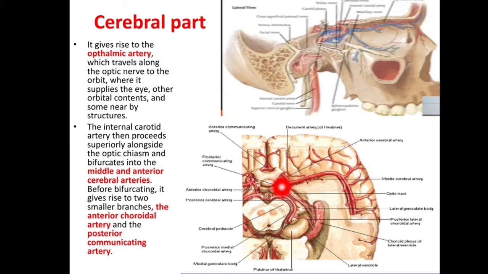Number one, anterior choroidal. This is anterior choroidal, and this is posterior communicating. So these two branches, anterior choroidal and posterior communicating, arise from this internal carotid before its bifurcation. Again, this internal carotid bifurcates and gives middle cerebral laterally and anterior cerebral anteriorly, and before its bifurcation it gives two branches, anterior choroidal and posterior communicating.